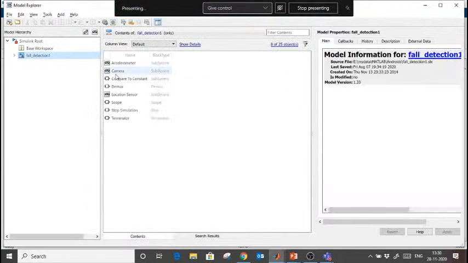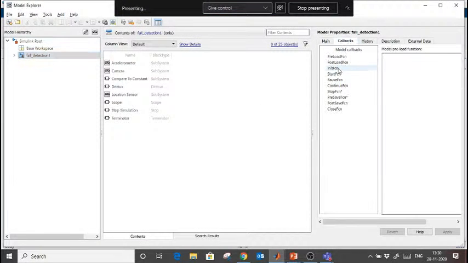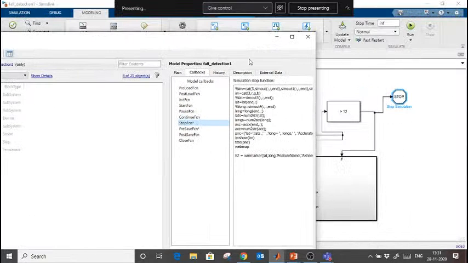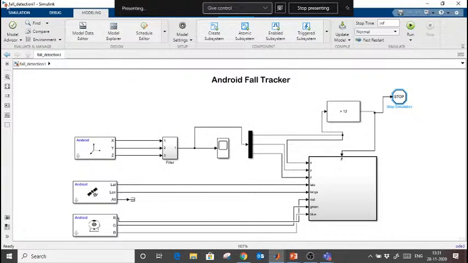Let me show you where you can write the stop function. Here, when you go in the model explorer, go in the callback, and here is the stop function. I have written the code to display that on the map, to display the image and everything, right? So let me run this.